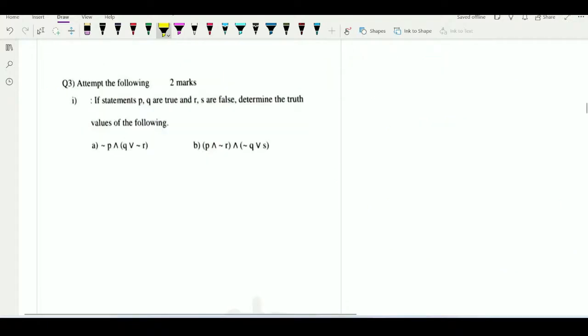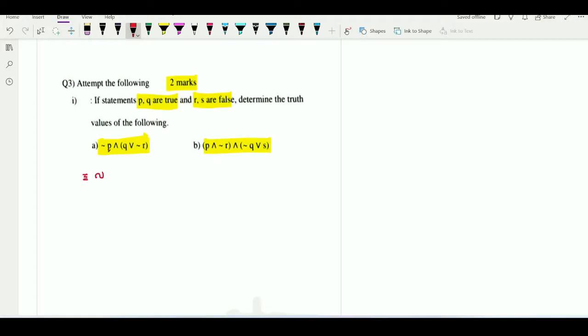Now we are solving such questions which can be asked for how many marks? 2 marks. So observe, in the first example, P and Q are true, it is given to us. R and S are false. Using this condition, we have to determine the truth value of these two statements. So first we are solving the first example. In such cases, we have to replace the letter by its truth value.